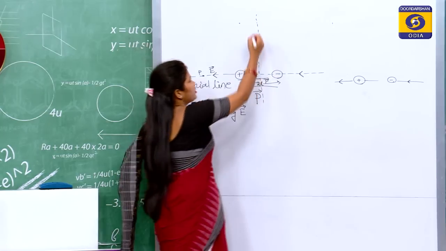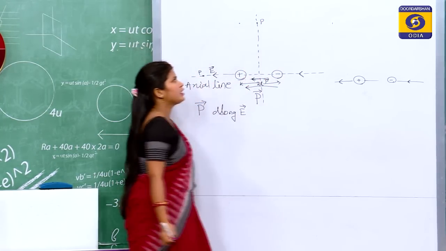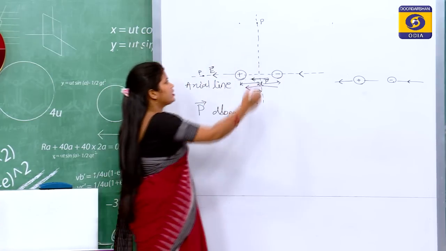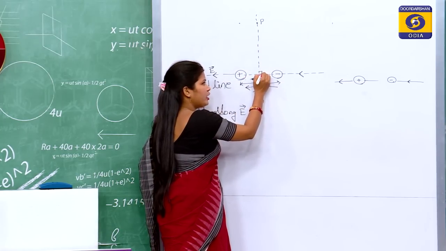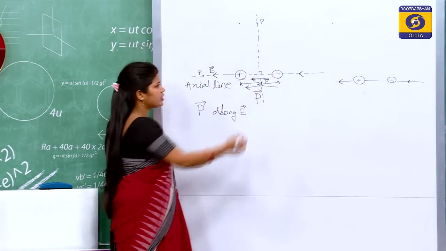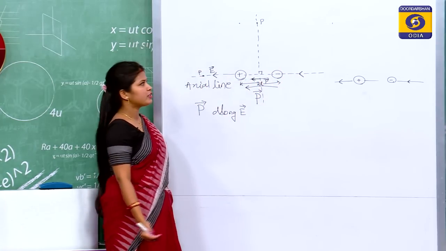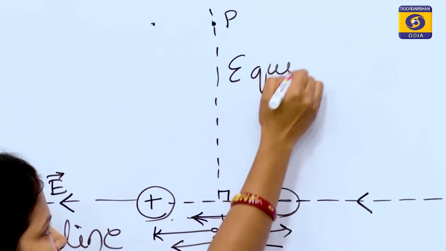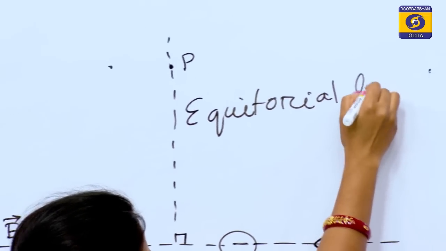Suppose here is the point of observation and we have to find the electric field intensity at this point, then this is our equatorial line, or we can say it is the perpendicular bisector. That means it is perpendicular and bisects the line. It is also called the perpendicular bisector or equatorial line.